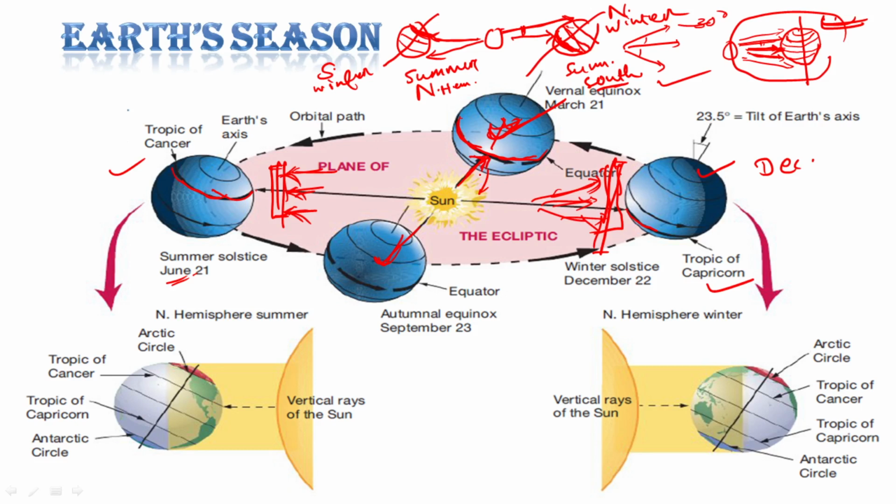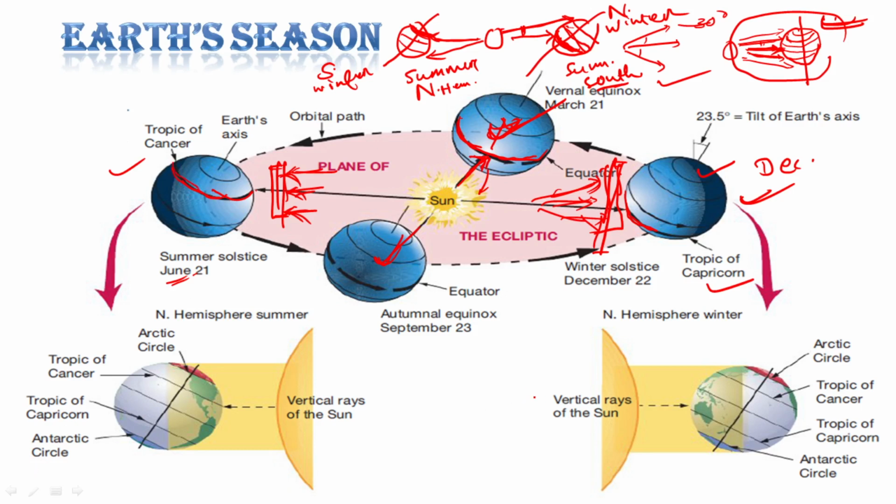Okay, so now let's talk about these four positions. I have already told some things, like where the direct rays of sun are at two positions we have seen. At this position the direct rays are in the southern tropics, here the direct rays are on the northern tropics.